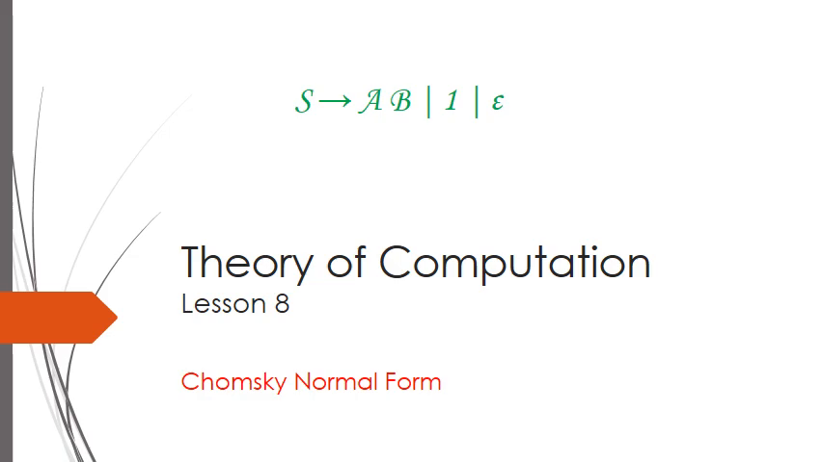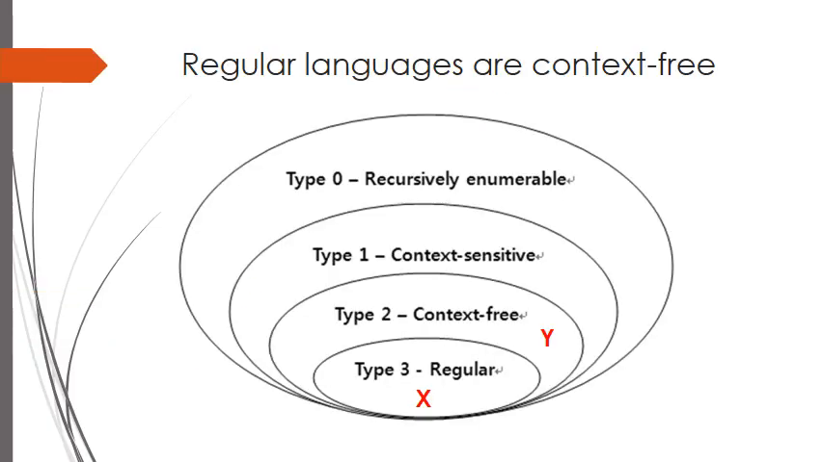It is the 8th lesson in theory of computation. In this lesson we will learn Chomsky normal form. Because context-free language encompasses regular language, the grammar of any regular expression or automaton can be written. The reverse is not always true.